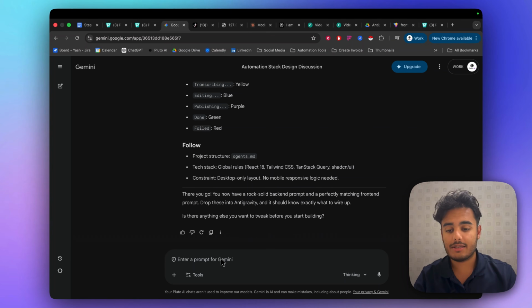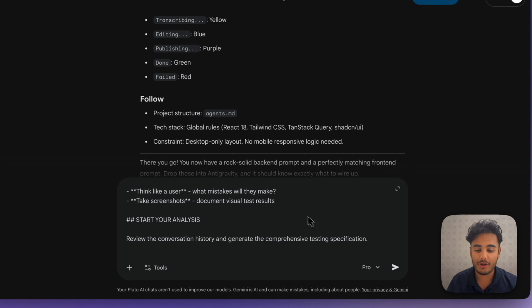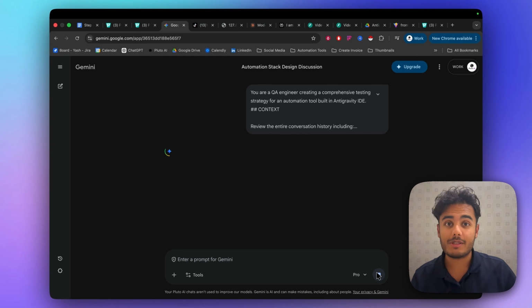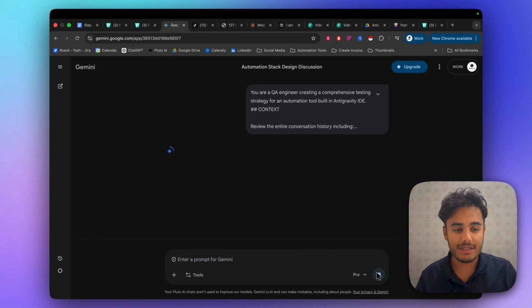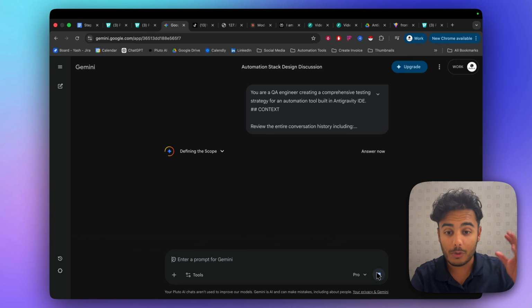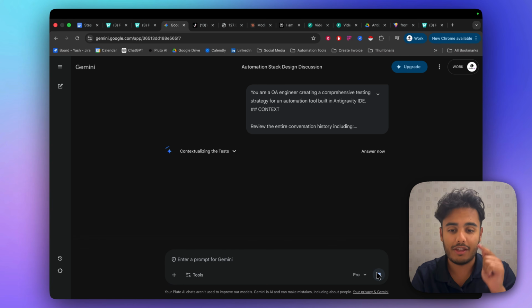And I'm going to paste my testing prompt into Gemini page over here, so it's just the Pro, and I'm going to click go. And now this should hopefully go and create us a whole prompt to give to AntiGravity to go and test our automation like a developer, basically. This will save a bunch of time when we're actually testing thoroughly manually using this whole process to make sure that, you know, we don't have to go back and forth as much. It will just run all the tests and fix everything right now.